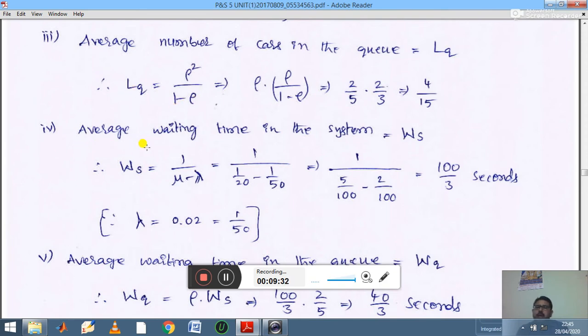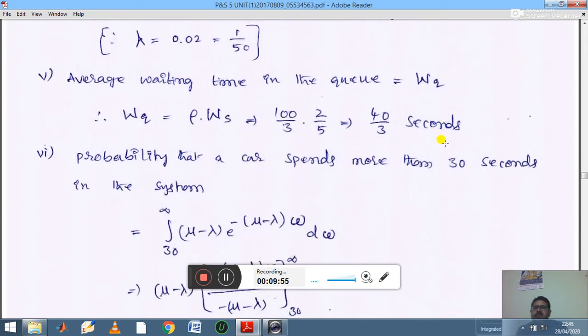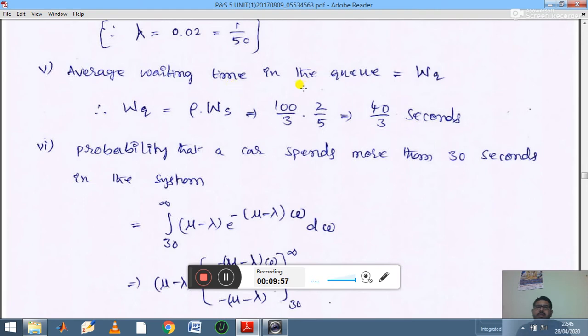Similarly, the fourth one, the average waiting time in the system, is denoted by WS. The formula is WS equals 1 by mu minus lambda. Substituting the values and simplifying, we get 100 by 3 seconds. Next, the average waiting time in the queue is denoted by WQ.